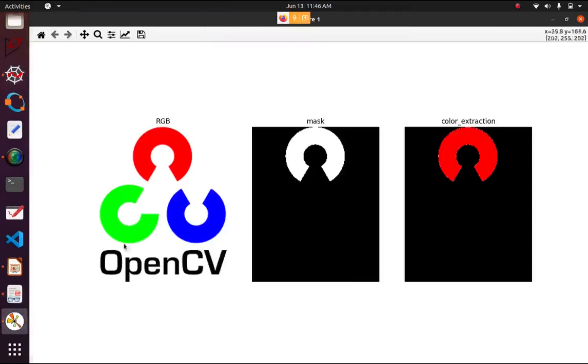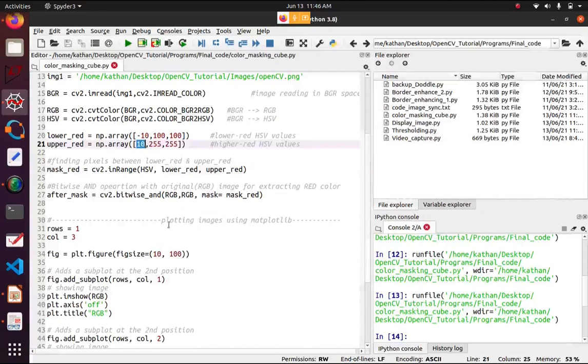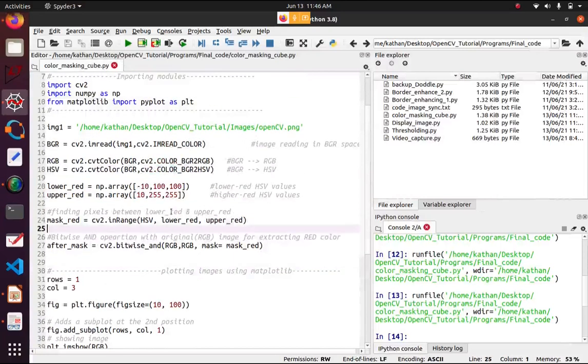If you want to extract the green color, you can. If you want to extract the blue color, you can. You can extract any color you want. I am just demonstrating here for the red color. You can change this hue value here and you are good to go to find any color you want.